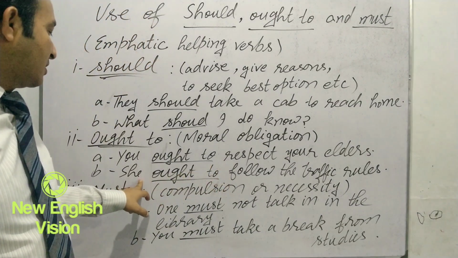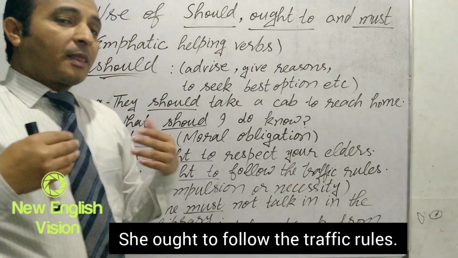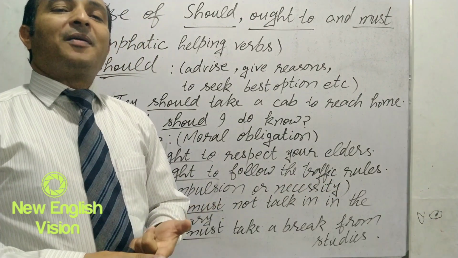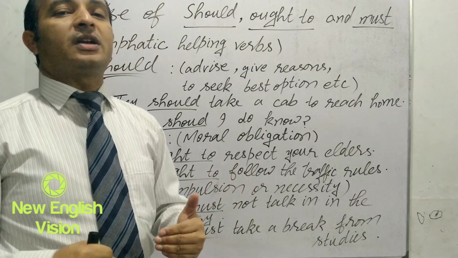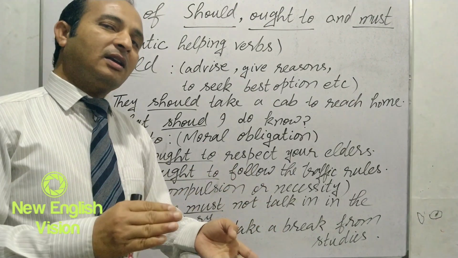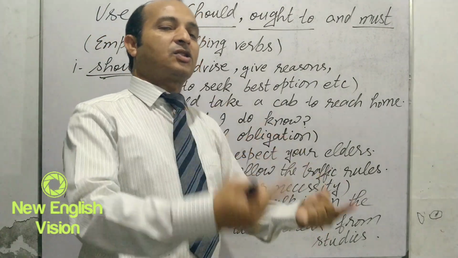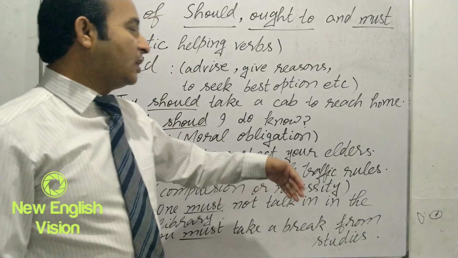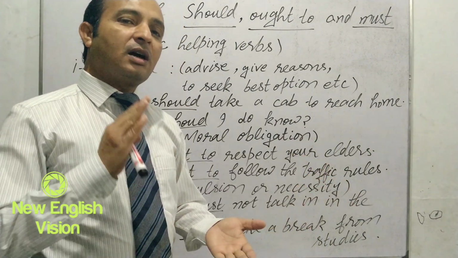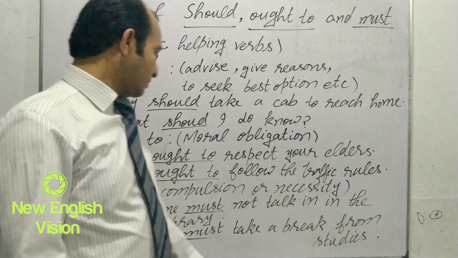Let's have another example. She ought to follow the traffic rules. It is also a law to follow the traffic rules, but it is our moral obligation as well. When we are talking in the sense of moral obligation, we use ought to in place of should. So she ought to follow the traffic rules. It means it is her moral duty to follow the traffic rules.